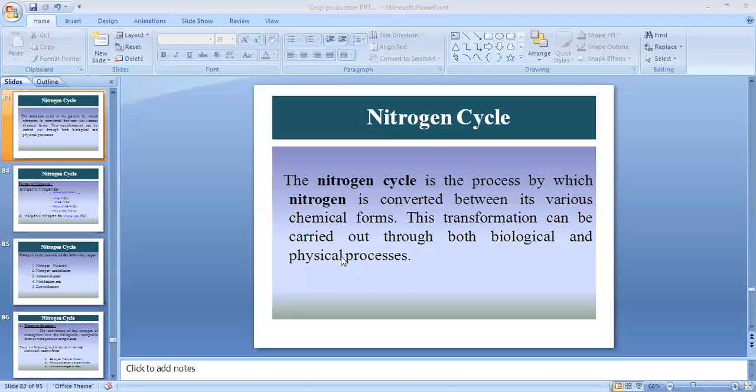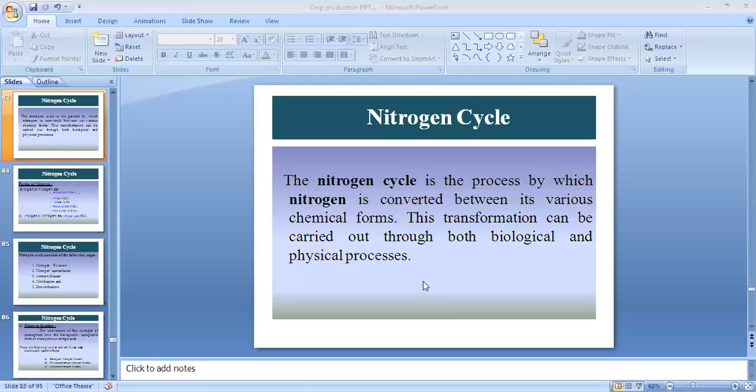Those kinds of substances are inorganic substances. This transformation can be carried out through both biological and physical processes. The nitrogen cycle takes place in both biological as well as physical processes.